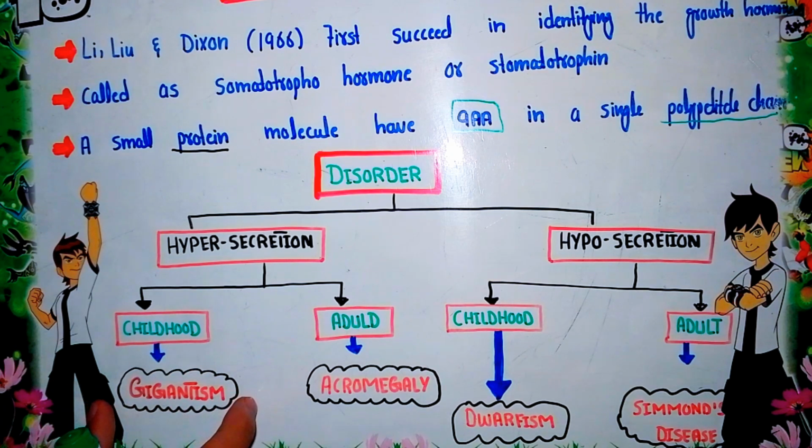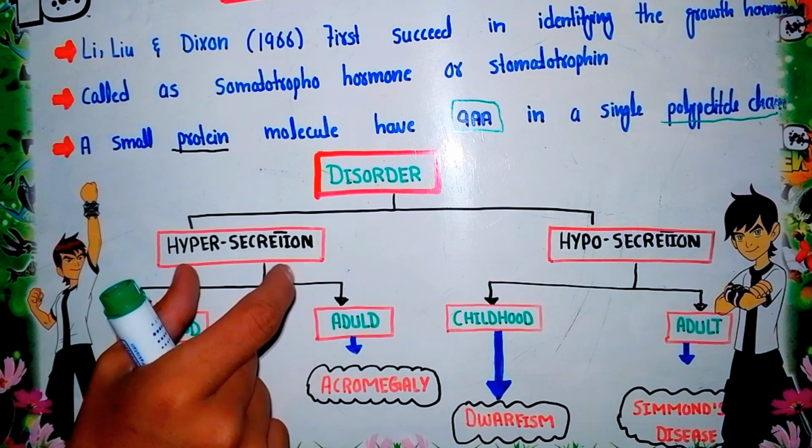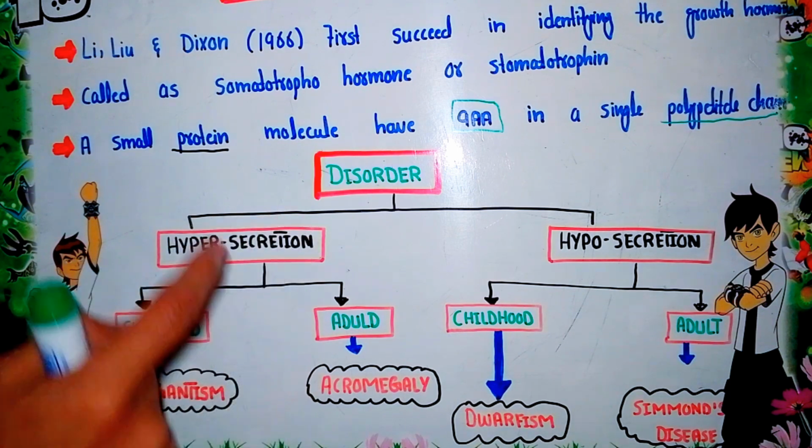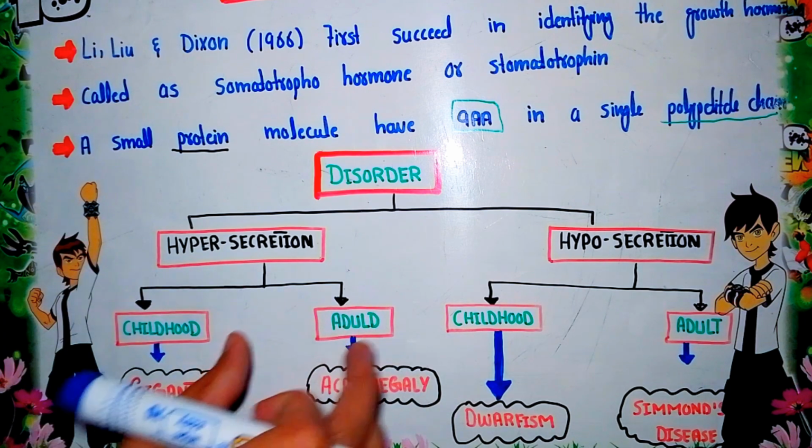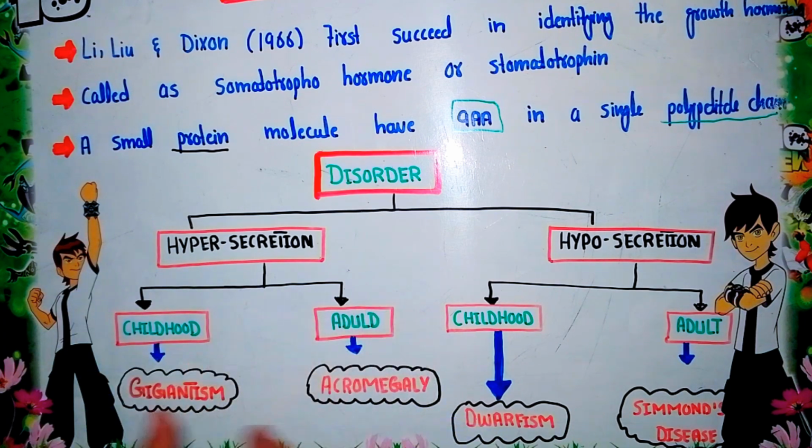So gigantism is the disorder that arises from over secretion of growth hormone in the childhood stage. When hypersecretion of growth hormone occurs in the adult stage, it creates a disorder called acromegaly. These two disorders arise from over secretion of growth hormone.